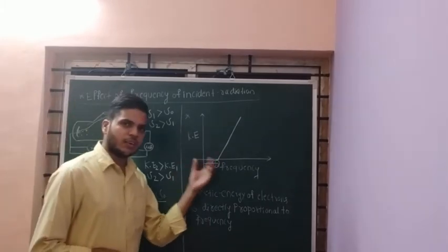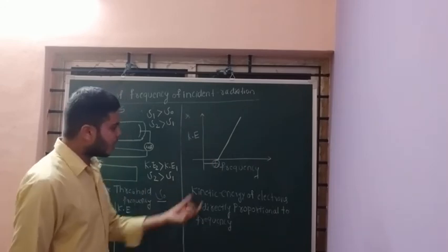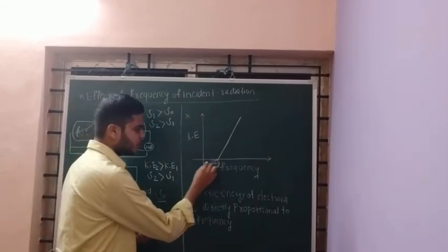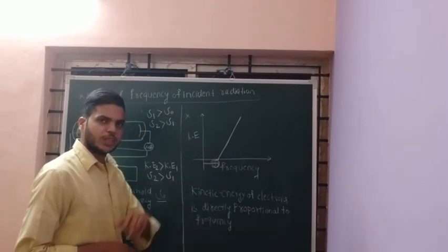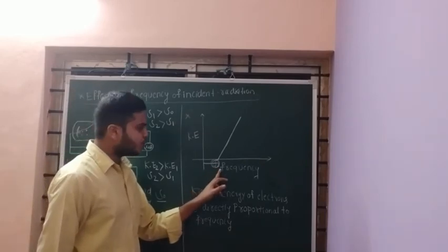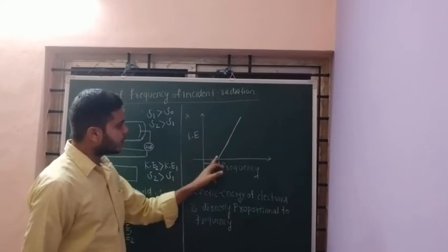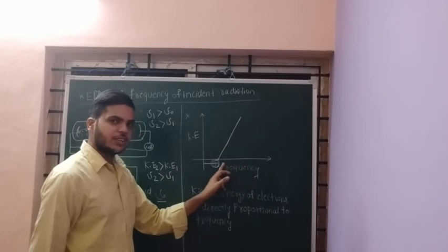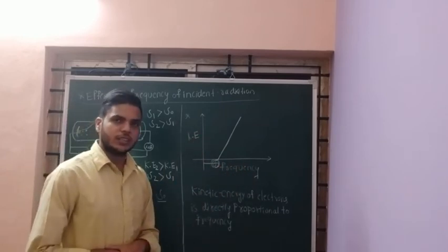If I plot the graph of kinetic energy versus frequency, up to the threshold frequency no kinetic energy is observed. That is, no photoelectric effect is observed. After the threshold frequency, if you keep increasing the frequency, the kinetic energy of the emitted electron also increases. If you decrease the frequency, the kinetic energy also decreases.